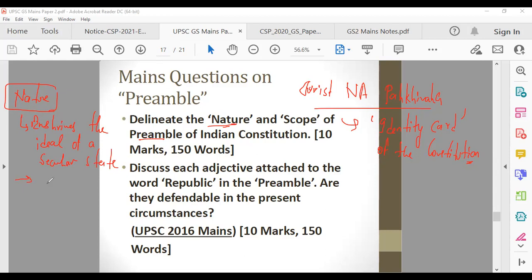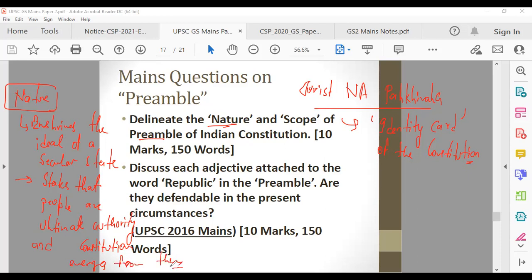Then what else? They say, we the people of India, like they're saying that the people are the ultimate authority. We give to ourselves this constitution on 26 November 1949. All these points state that people are the ultimate authority. They are the ones who are taking the decision, and the constitution emerges from them. These are some of the natures of the preamble.